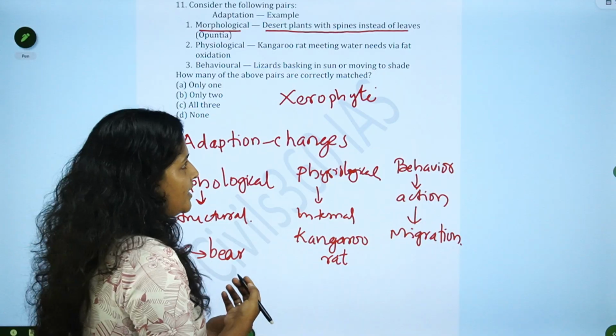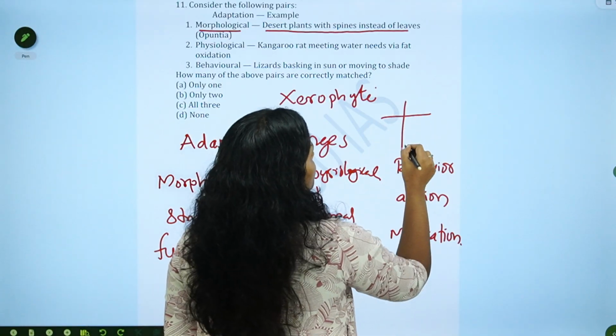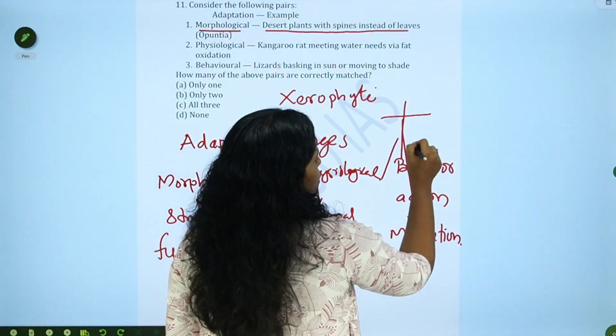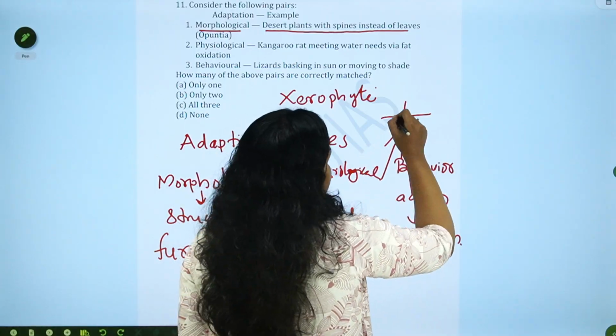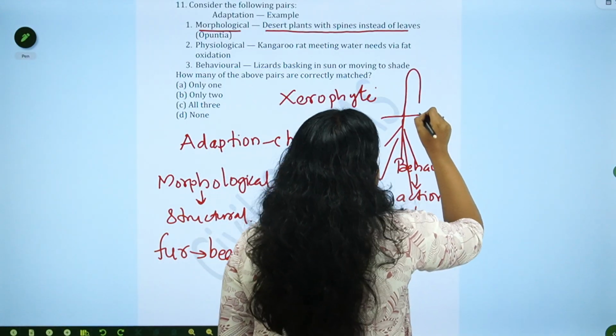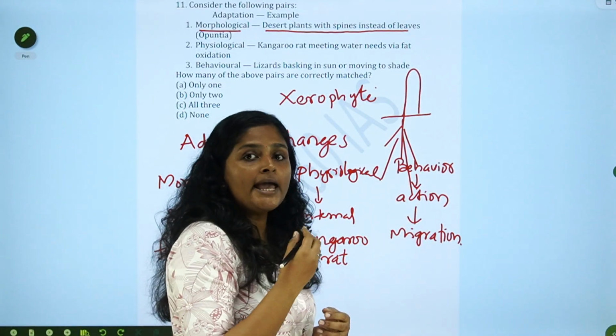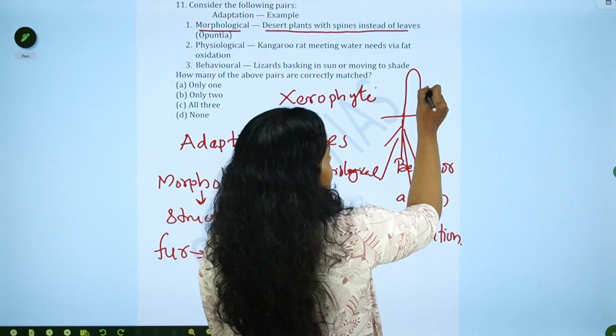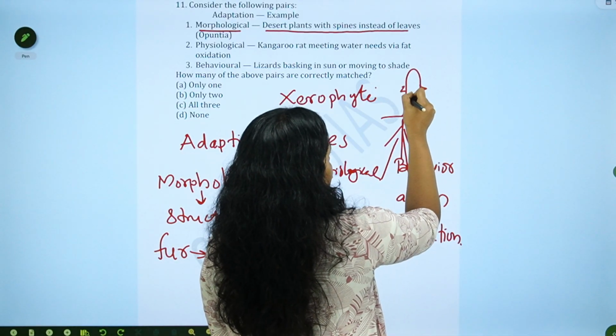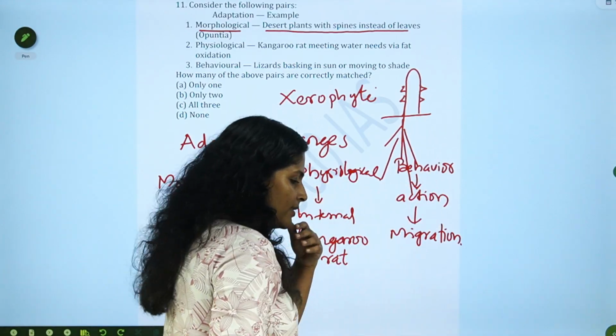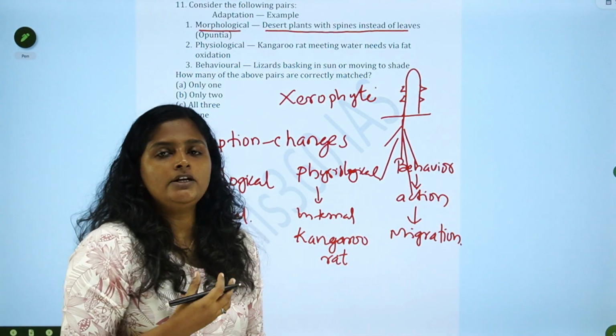They will have very deep roots in order to absorb water, and they will have thick stems, and instead of leaves, what will they have? They will have spines, right? And if they have leaves, what will those leaves be?